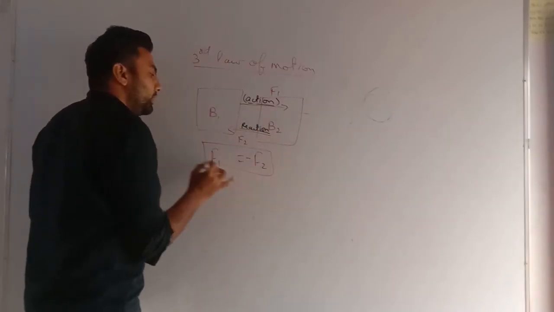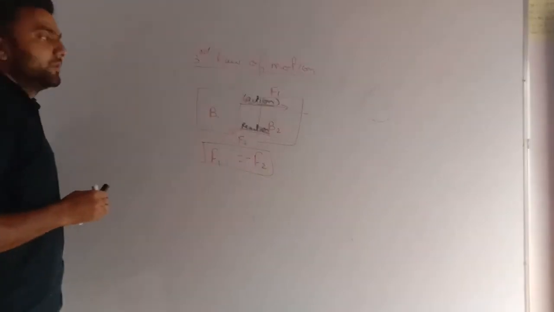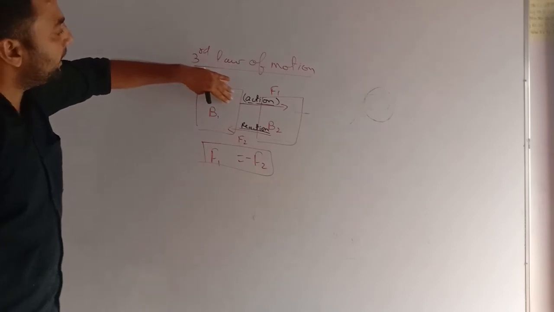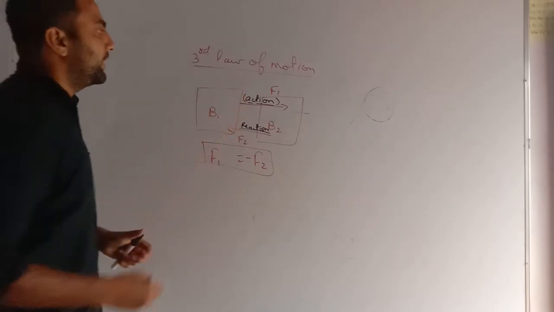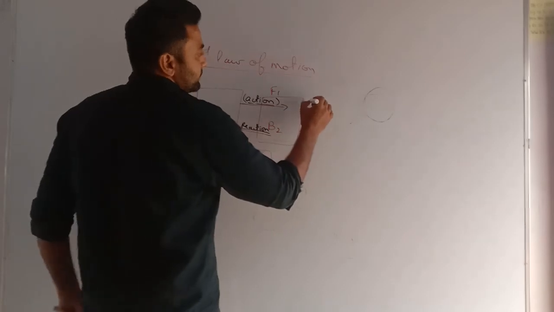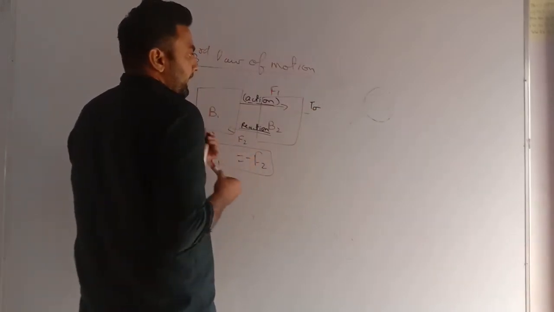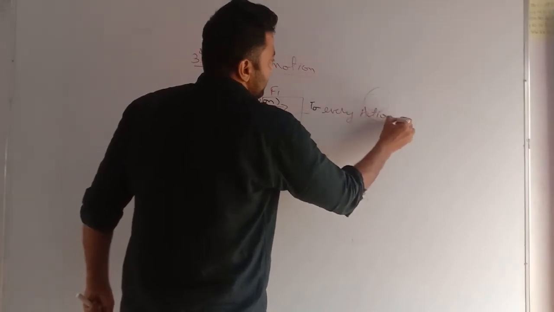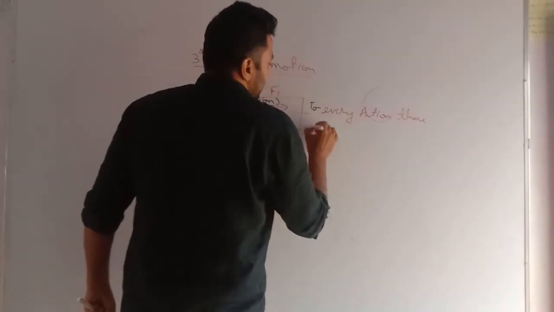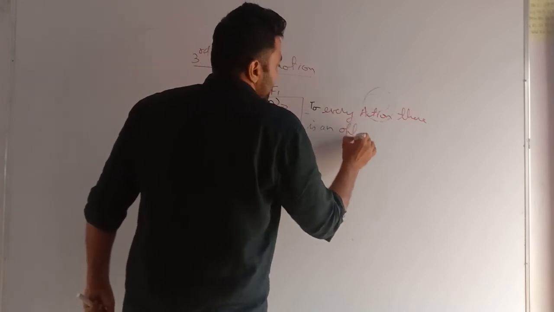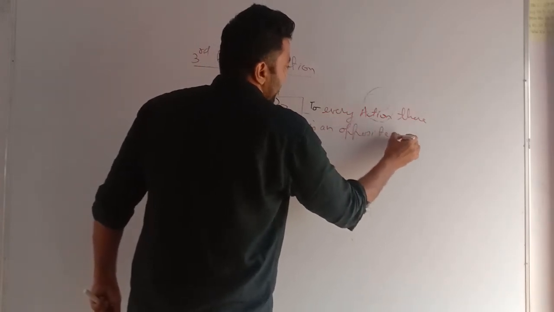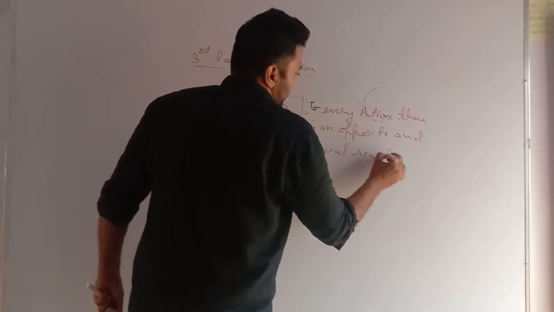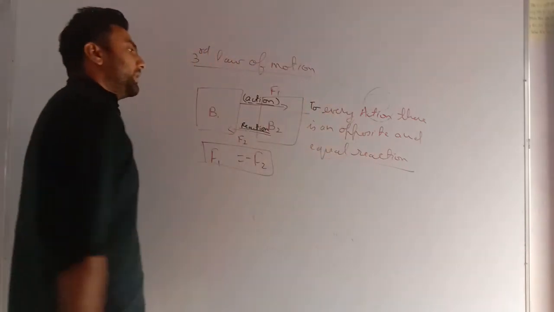So F1 will be equal to minus F2. What does this law say? To every action there is an equal and opposite reaction.